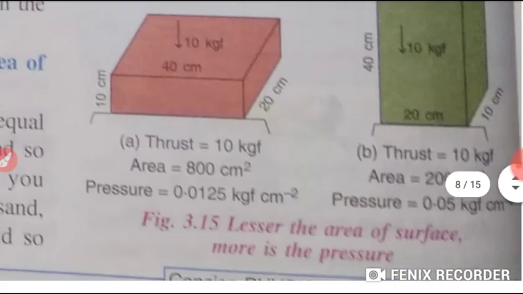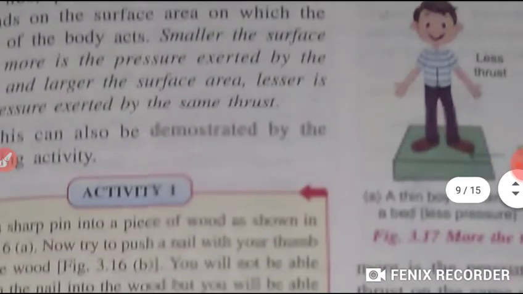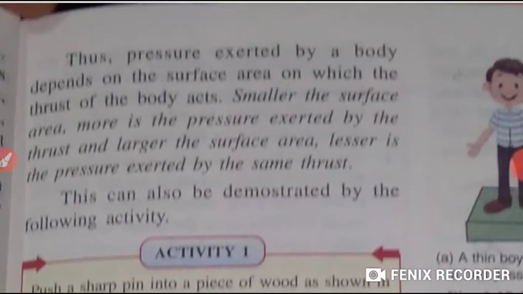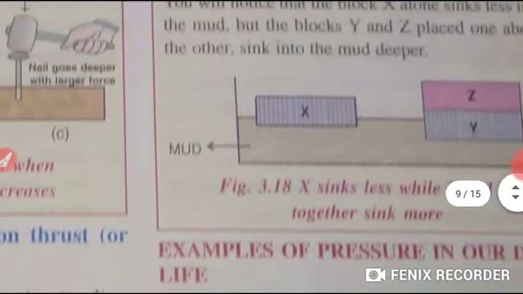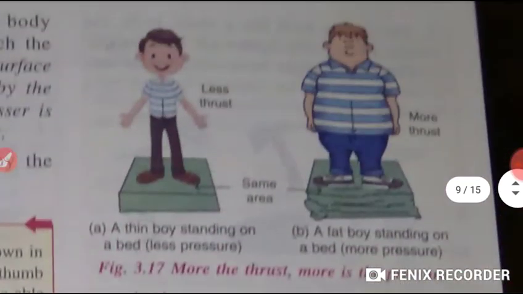Okay, that means the pressure exerted by a body depends upon what? The surface area on which the thrust of the body acts. The smaller the surface area, the more is the pressure exerted by the thrust, and the larger the surface area, the less the pressure exerted by the same thrust. And students, now we will study the dependence of pressure on thrust. Students, here is one figure, 3.17. I'll show you. A thin boy standing on the bed means less pressure, and a fat boy standing on a bed means more pressure, okay.